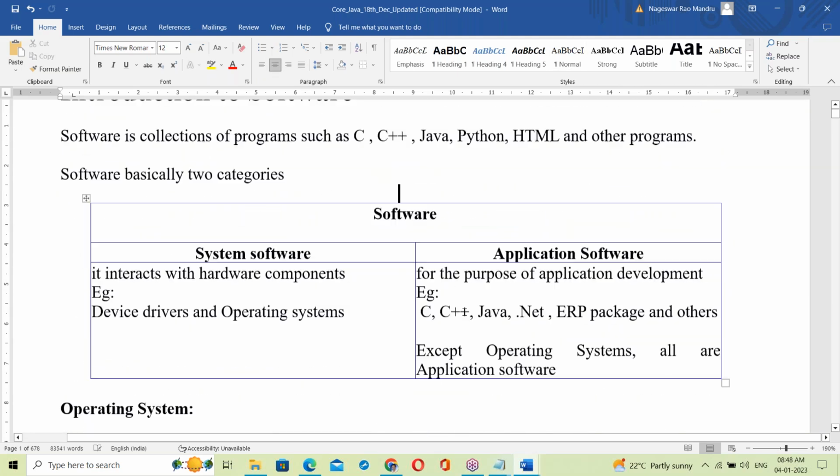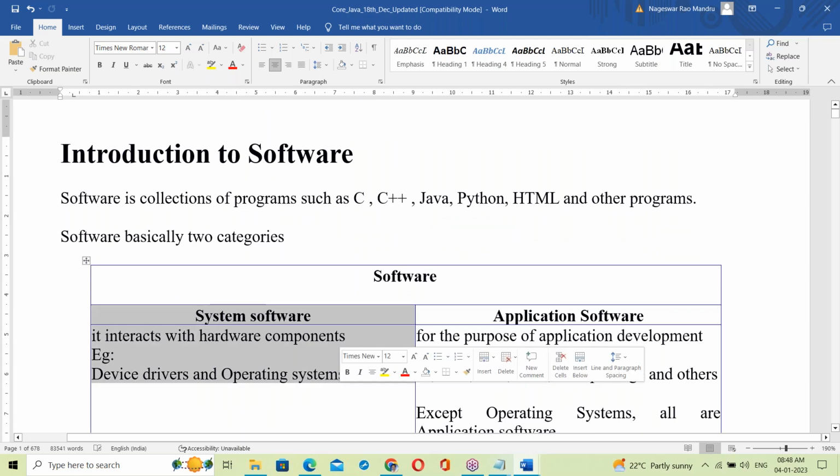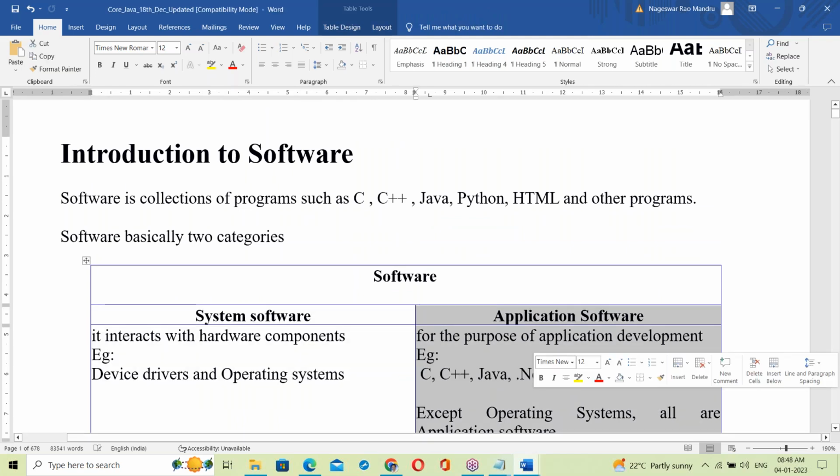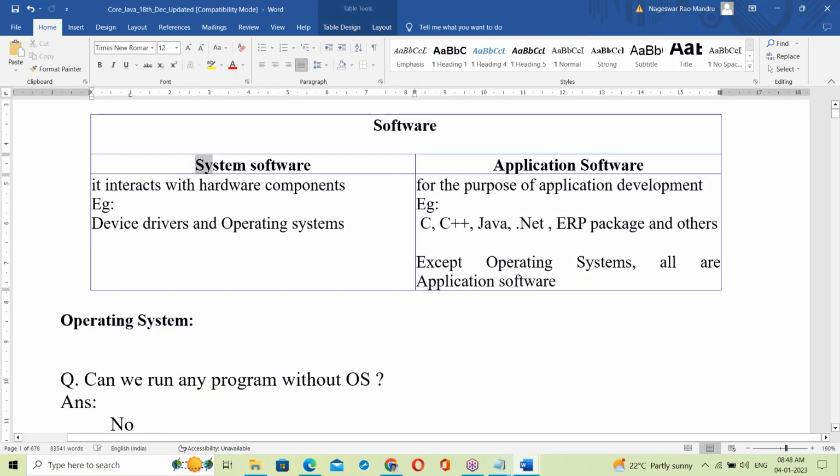Next, what is Java? Is it system software or application software? See, Java comes under application software. Java is an application software.